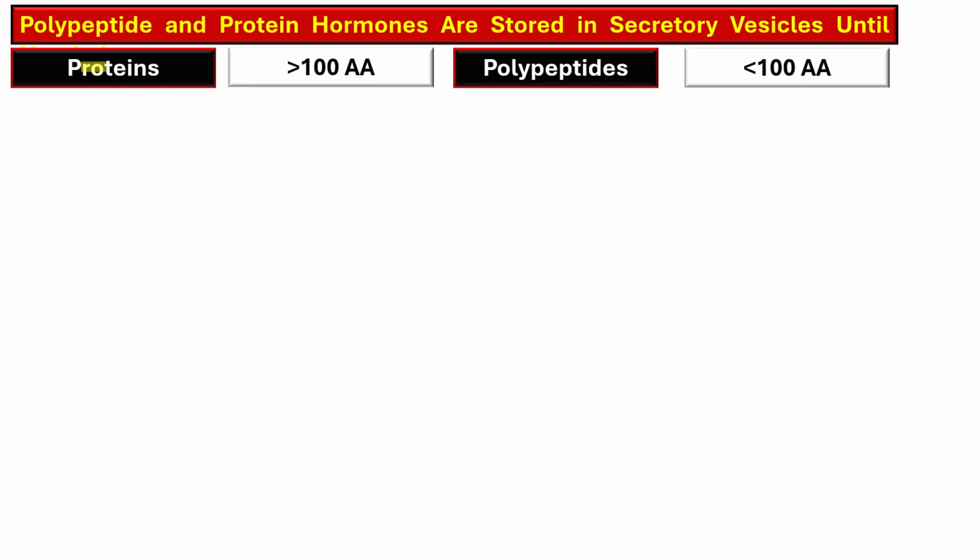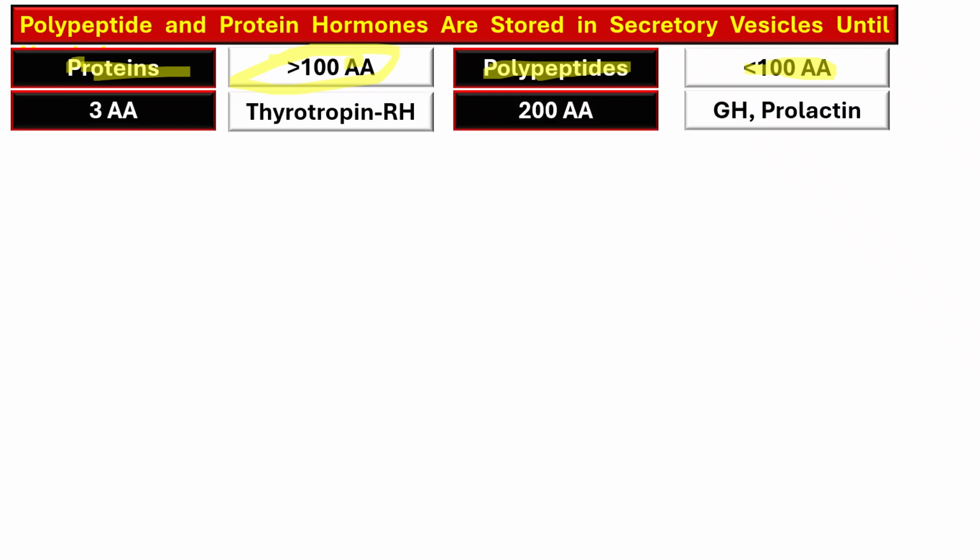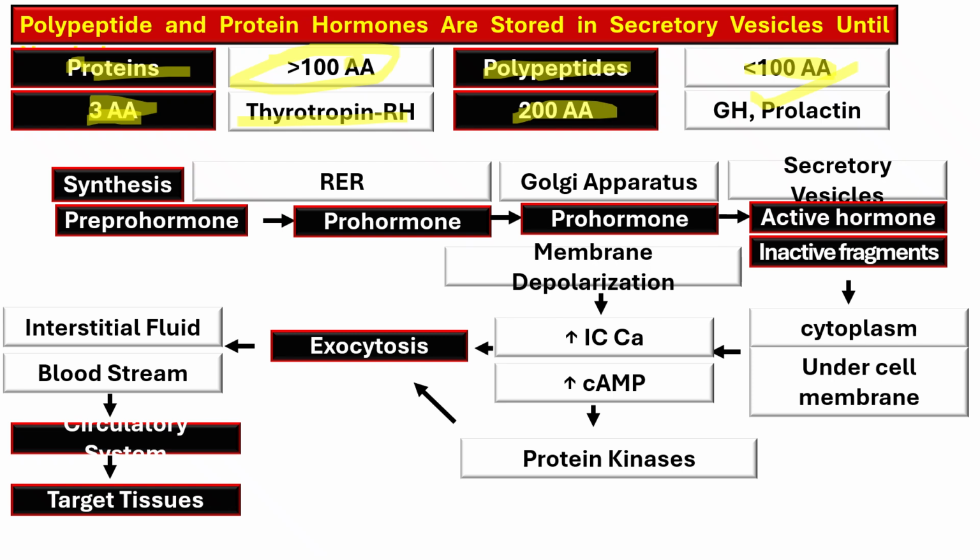These can generally be divided into proteins or polypeptides. If they comprise more than 100 amino acids, they are termed protein hormones, and if they have fewer than 100 amino acids, they are termed polypeptide hormones. Examples are thyrotropin releasing hormone, which contains only 3 amino acids, while as many as 200 amino acids can be present, as seen in growth hormone and prolactin.